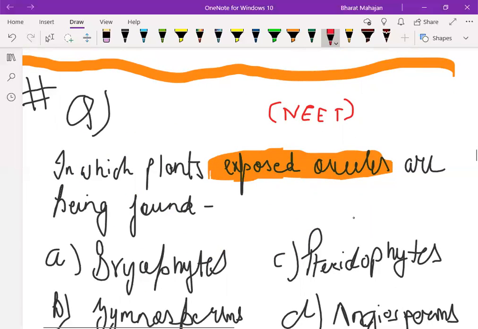The first question, which had already come in the NEET, is: in which plants are exposed ovules found? In which plants are exposed ovules being found? I am giving you 1 minute to think upon this question. We have just now done this.